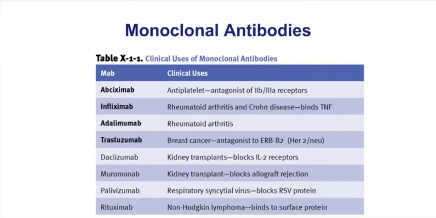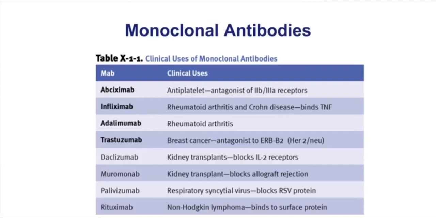This table looks at several of our very important monoclonal antibody drugs. Of course, these drugs are so numerous today, we're just going to list several of them in this table here, many of which we've already covered in previous chapters, like abciximab, the antibody drug that targets glycoprotein 2B3A receptors and used in angioplasty procedures. Infliximab and adalimumab. Both of these are anti-TNF drugs. They can both be used in rheumatoid arthritis, and we commonly see infliximab used in Crohn's disease.